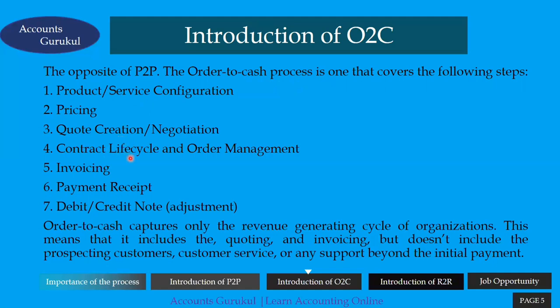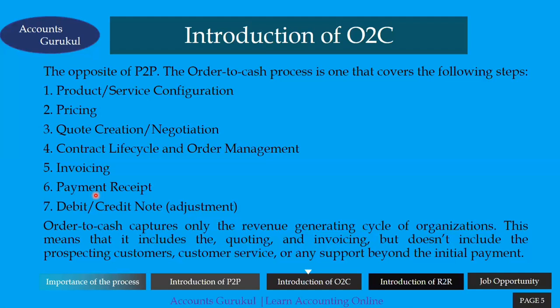Then the fourth, contract life cycle and order management. Based on the quote we provided to the customer, we did the negotiation with the customer as well, and now we got the contract from the customer. Now we have to deliver the material, or we have to deliver our services, and once we deliver that, we have to generate the invoice for that, and we are doing the invoicing. Once we have done the invoicing, then as per the due date or payment schedule, we get the payment from that customer as well. So this is payment receipt.